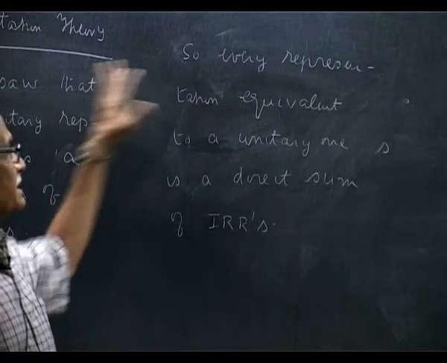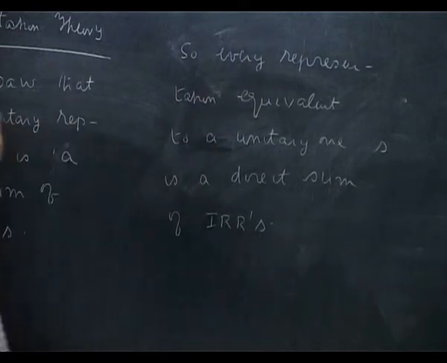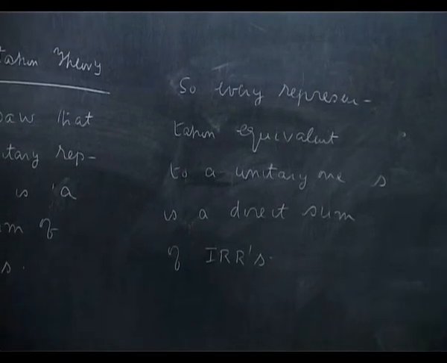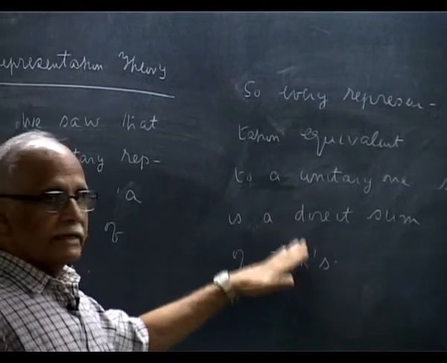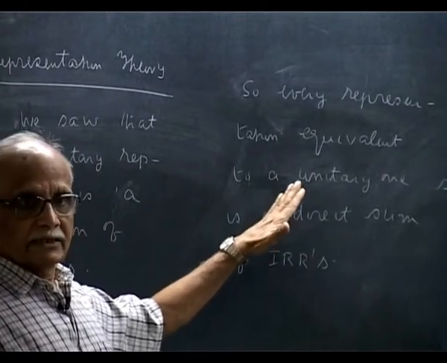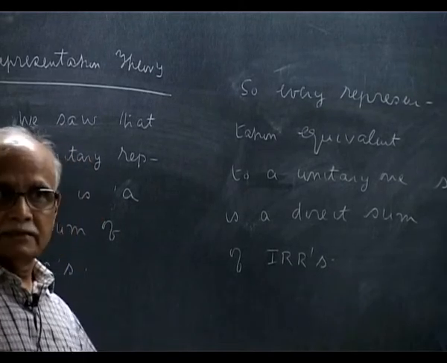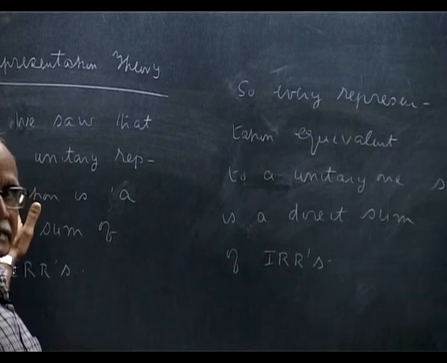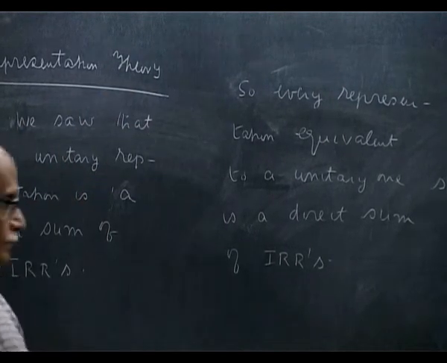Because you can first take this representation, make a similarity transformation to go to the unitary one, reduce it and go back. Or you can change the scalar product directly in this representation to make it unitary, that also is possible. But if you are given matrices, you may want to first make the similarity transformation to make them unitary, do the job here and go back. Okay.